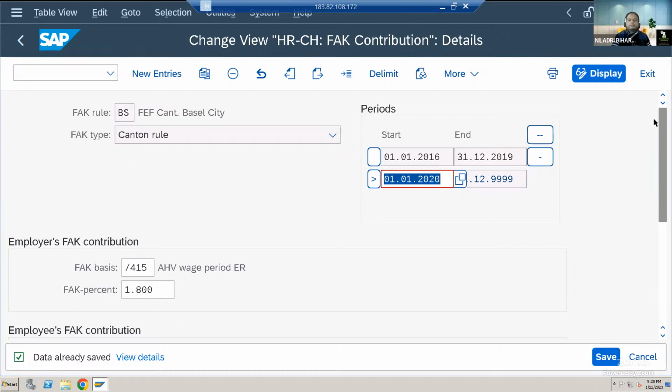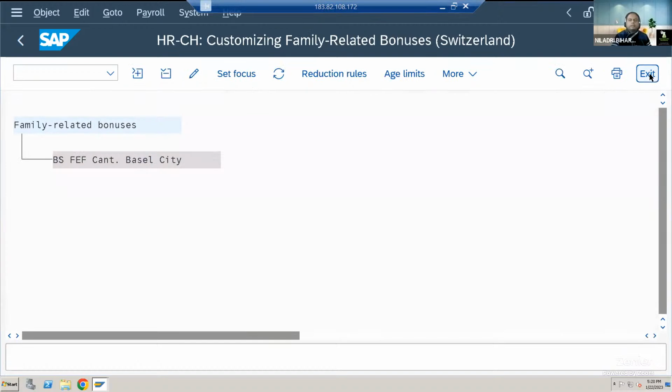Okay. So this is one part. I just thought of sharing it. It is as simple as that. Now coming back.